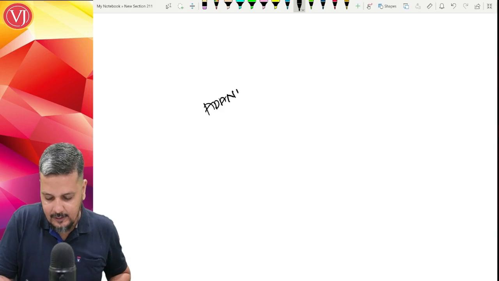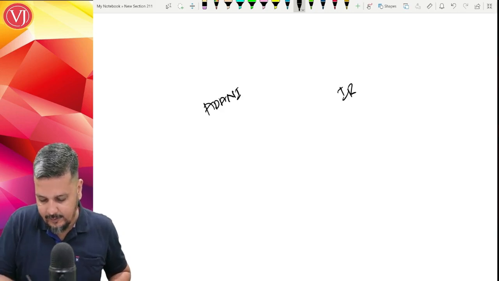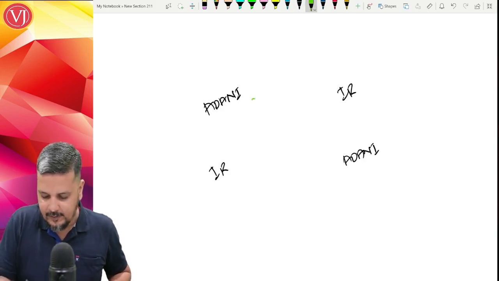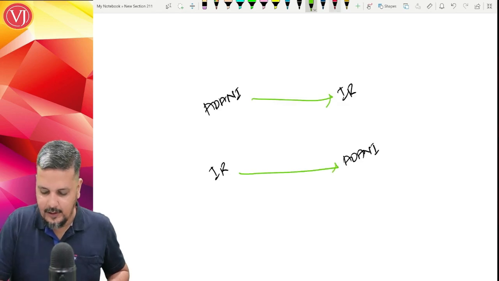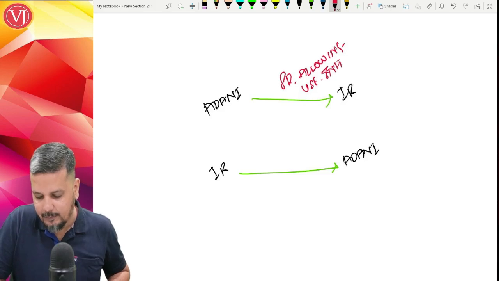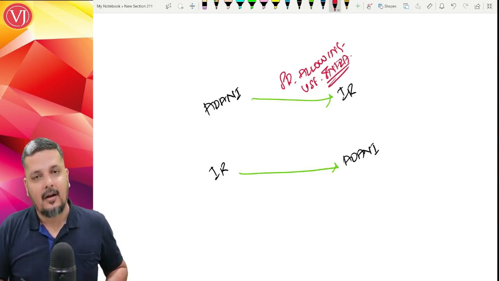Adani to Indian Railways, and Indian Railways to Adani. What are the two different services? Adani to Indian Railways is service by way of allowing Indian Railways to use the infrastructure which is built and owned by Adani.